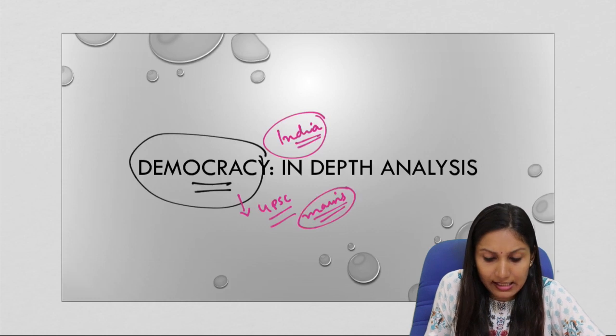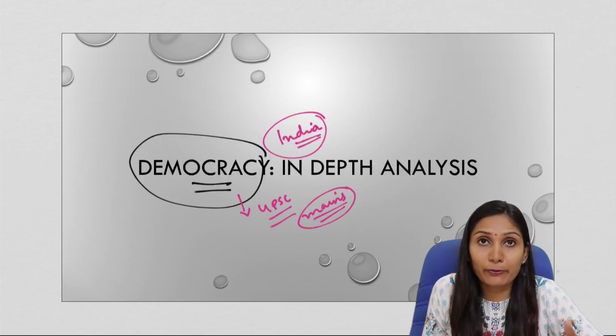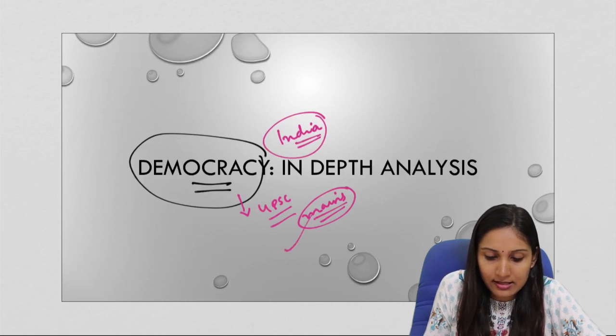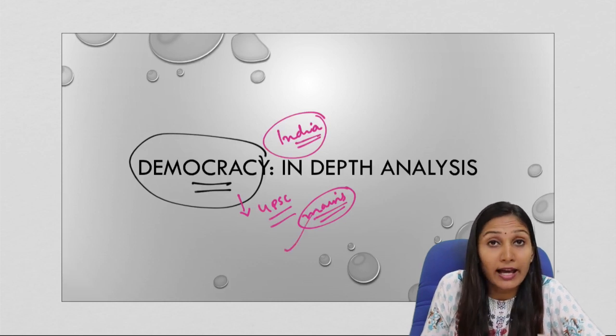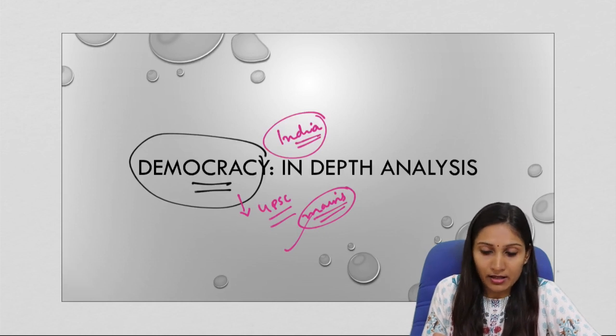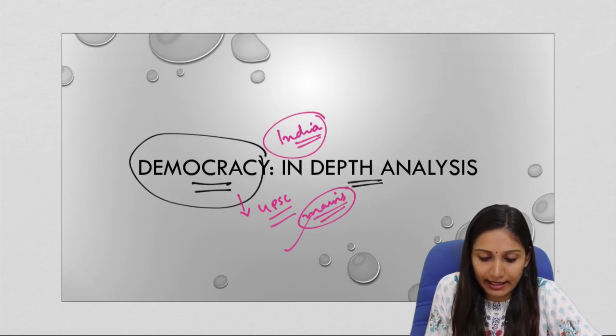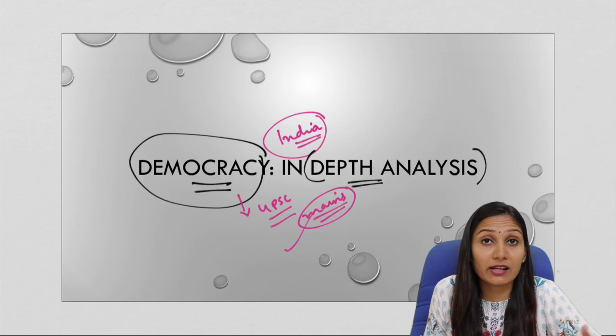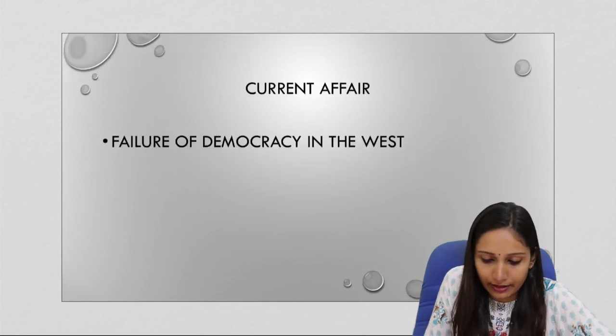Even though there are lesser chances for this type of question to be asked in your prelims examination, there are chances that in your mains examination, an analysis of the democratic situation around the world can be asked. So from that perspective, we will analyze the present status of democracy around the world. Let us first come to the current affair.